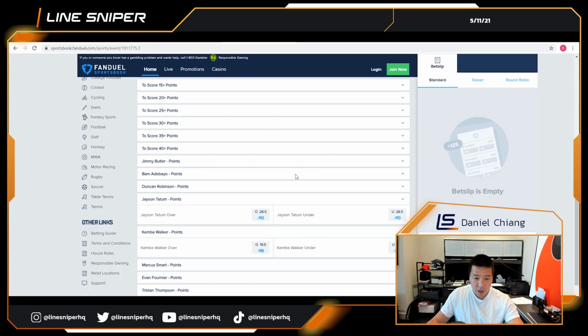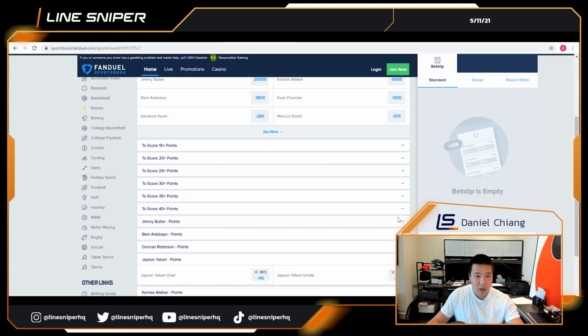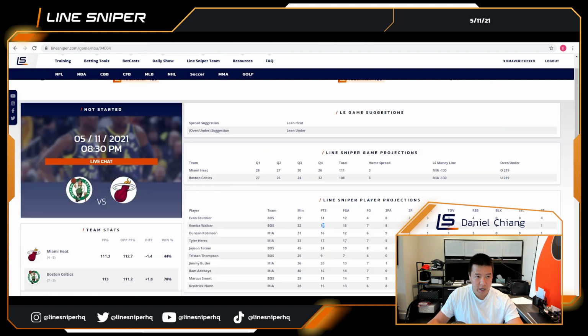Let's see if there's any other statistics we can look at very quickly. They only have points, but often later in the game, they'll release rebounds and also assists. So keep an eye out for that, definitely going into the rest of the day. All right, so let's just take a quick look at a couple other games that are exciting for today.